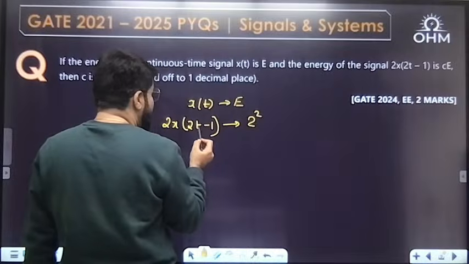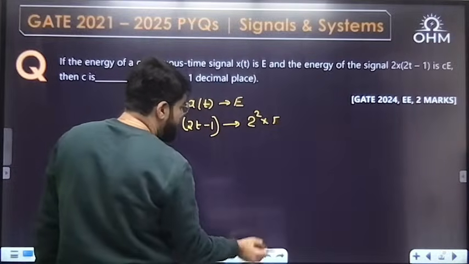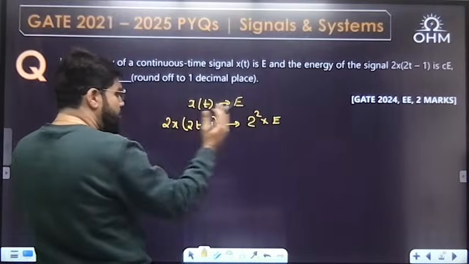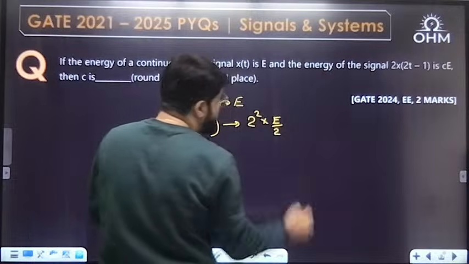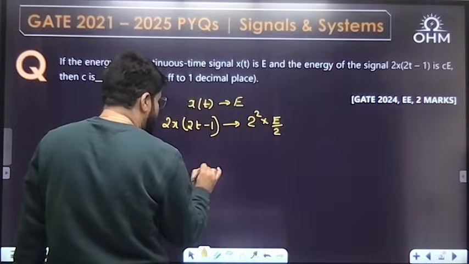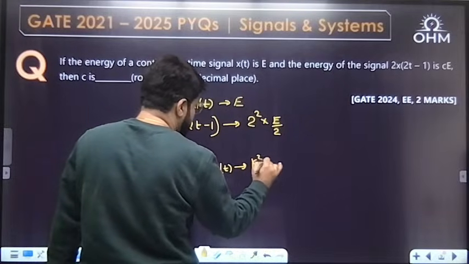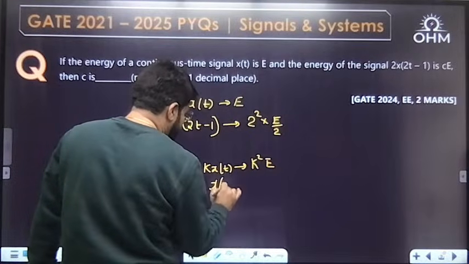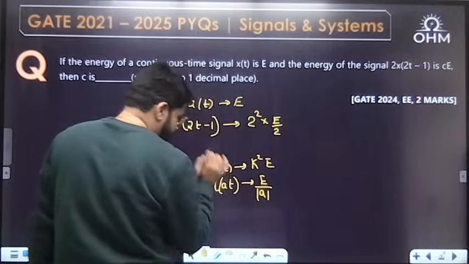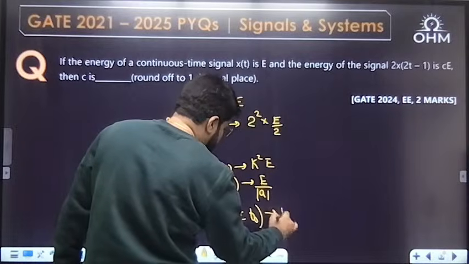Then time scaling: x of 2t means the signal is compressed in the time domain, so if its duration is compressed, energy will also be compressed. Time shifting never changes the energy. So the law is: k times xt has energy k square E. If x of at, the energy will be E by modulus A. Time folding will not affect it, and xt plus or minus t naught, time shifting, will not change the energy.